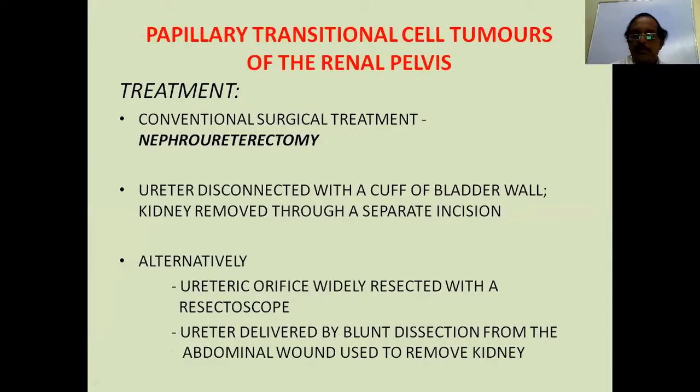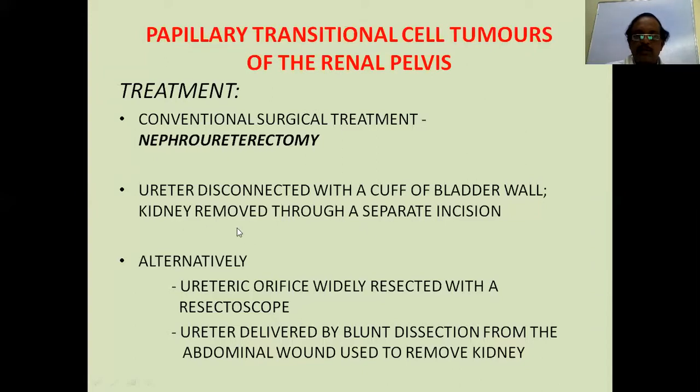So what is the treatment? The treatment differs from renal cell carcinoma in that it is not just radical nephrectomy. You have to do a nephroureterectomy and also disconnect a cuff of bladder, removing the cuff of bladder wherein the ureteric orifice is inserted. All these things should be done as treatment for renal pelvic tumors. For renal cell carcinoma, radical nephrectomy, whereas for transitional tumors of the renal pelvis, you have to do a nephroureterectomy with a cuff of the bladder.